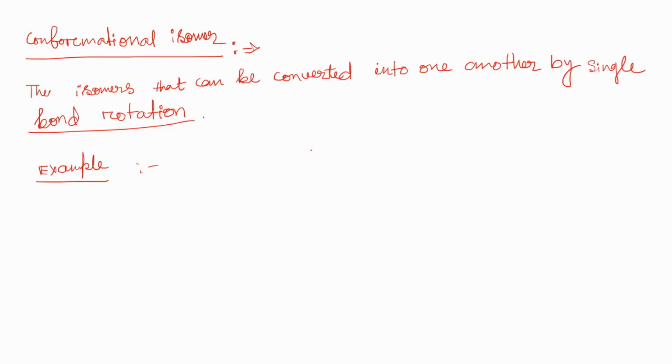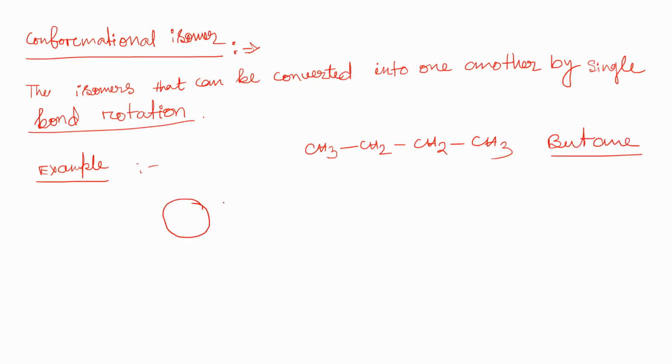So let's say butane. Butane is CH3, CH2, CH2, and CH3. Now this is the butane molecule. Now if we see the eclipsed form, let's say CH3 is here. This is the carbon center. This is the hydrogen, this is the hydrogen. Now this is also CH3. Another hydrogen is here and another hydrogen is here. So this is called the eclipsed isomer.